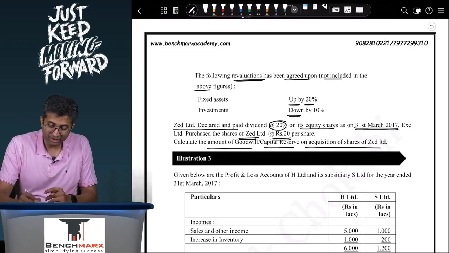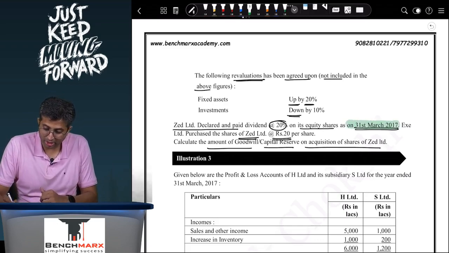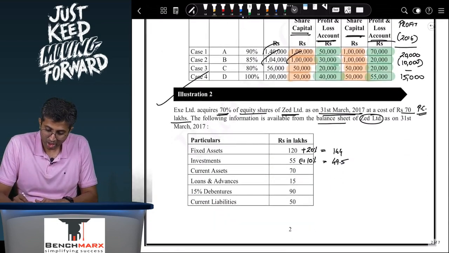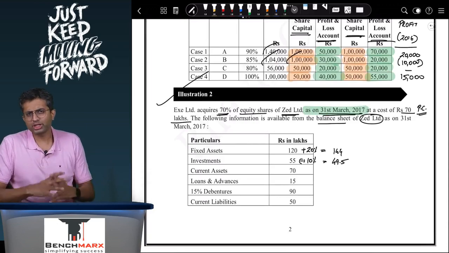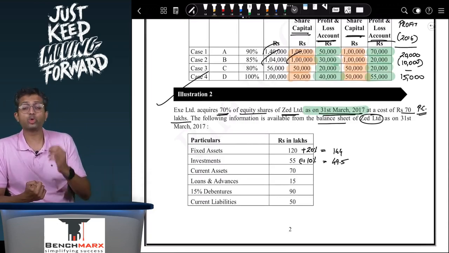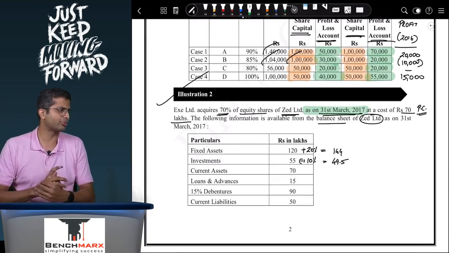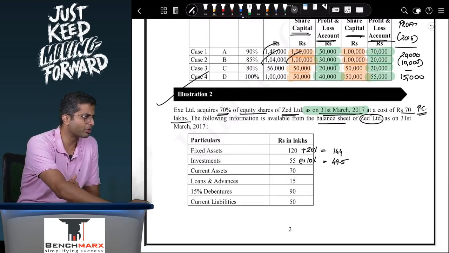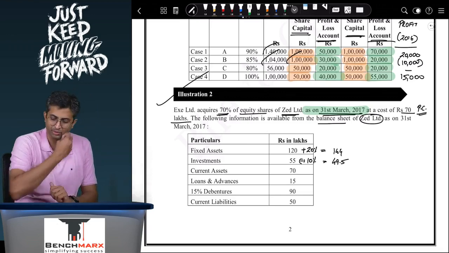So when is the dividend paid? The dividend is paid on 31st March 17 and EXE has acquired the shares in Z also on 31st March 17. So according to you, would the dividend be paid out of the pre-acquisition profits or out of post-acquisition profits?